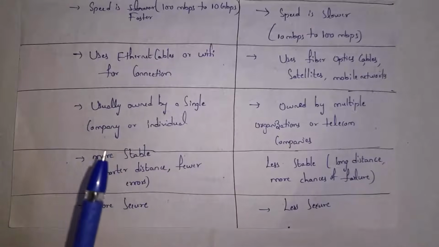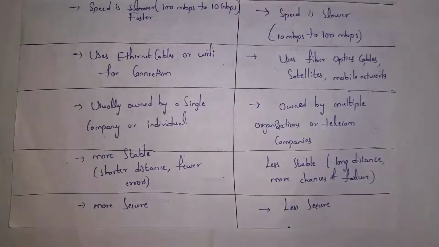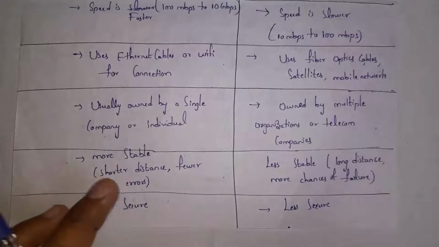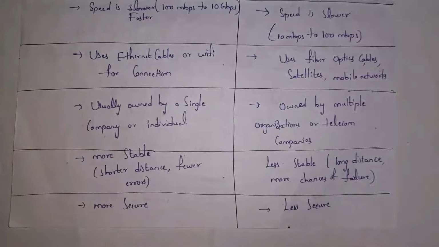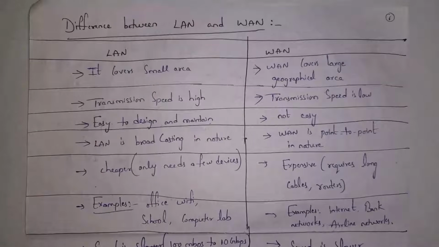LAN is used by only a single company or individual. Whereas WAN is owned by multiple organizations or telecom companies. These companies maintain the WAN. LAN covers only a shorter distance, so there is less chance of connection break. Whereas WAN covers a long distance, so there may be a chance of signal break. In LAN, only computers in one building communicate with each other, so it is secure. Whereas WAN is less secure. These are the differences between local area network and wide area network.